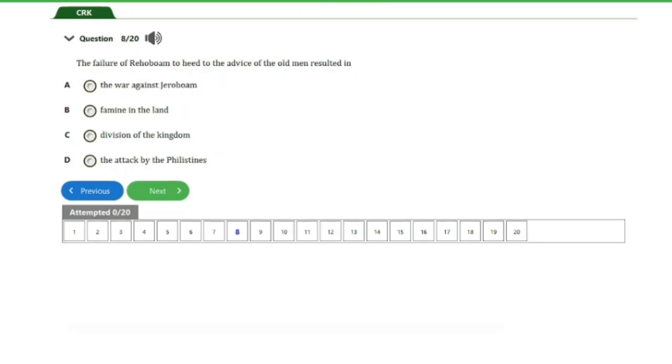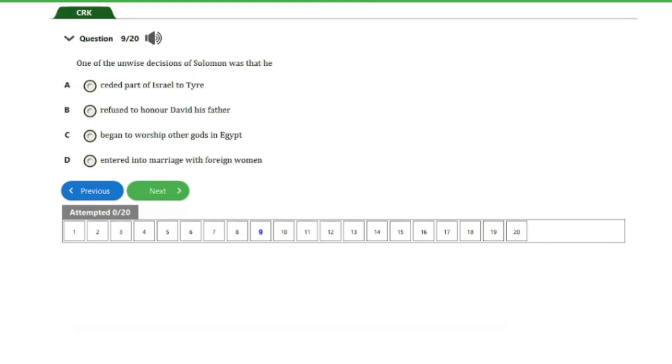So the next question we have here is question number 8. It says, the failure of Rehoboam to heed the advice of the old men resulted in A, the war against Jeroboam, B, famine in the land, C, division of the kingdom, D, the attack by the Philistines. So guys, the answer to this question is option C, division of the kingdom. That's it for this question. Let's go ahead and consider the next question, guys.